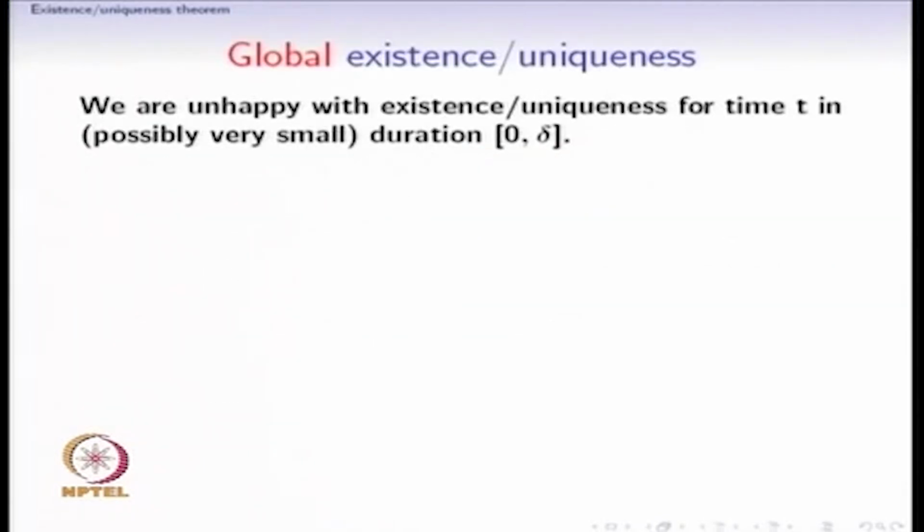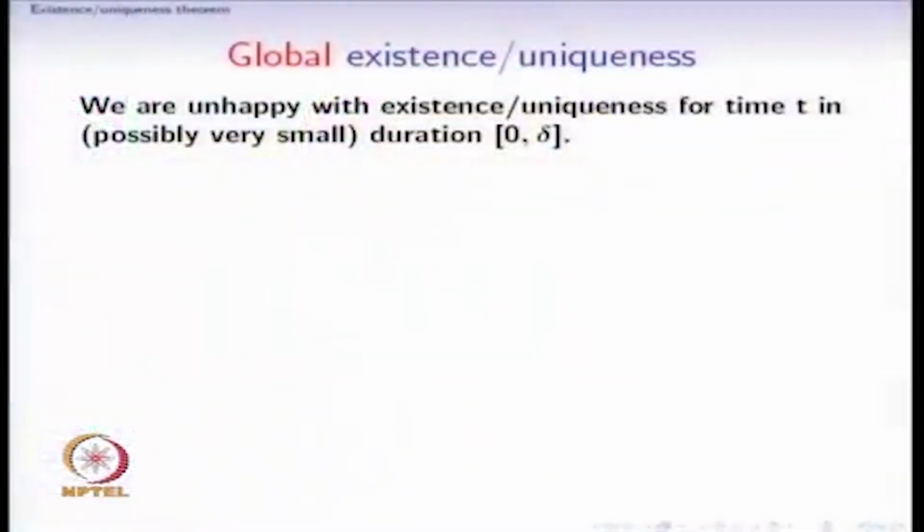Another important topic: we have been seeing only local existence and uniqueness conditions. What is local about it? We saw that there exists a solution and it is unique only for an interval 0 to delta. Even existence could not be guaranteed for large enough time, but only for a time interval 0 to delta. All that was guaranteed was that delta is greater than 0, but it is possible that this delta is a very small value.